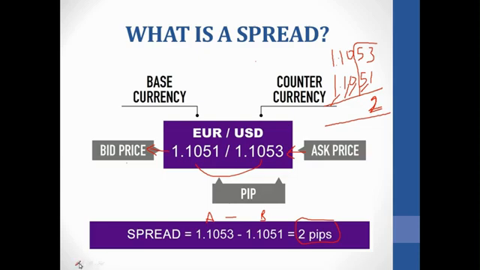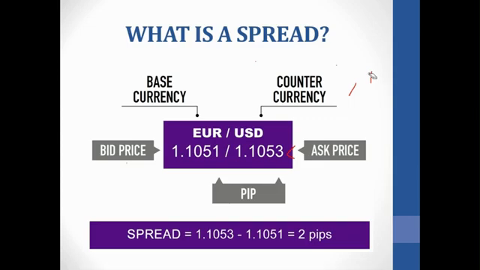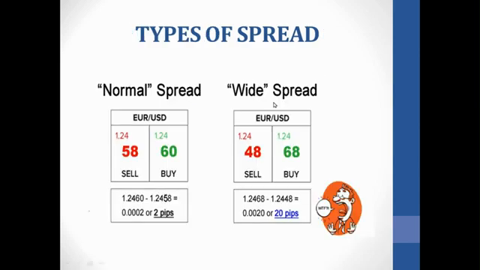This is basically what we mean by the bid price, the ask price, and the spread. Spread basically is the fees which you pay to the broker. This is how they try to maintain their company or institution. All right, so let's now go to the next slide.